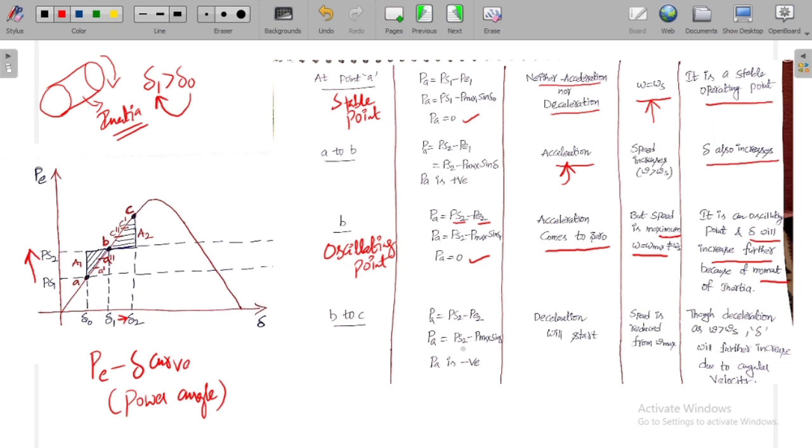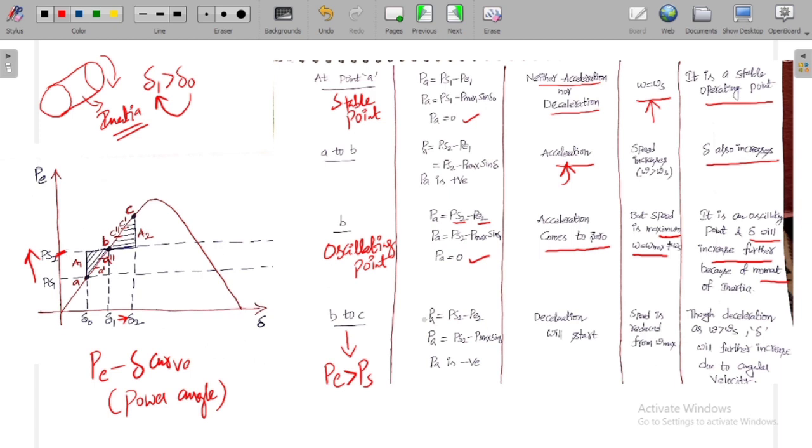In this region, the electric power is greater than the shaft power. Why? Because this is the shaft power, which is an increased shaft power. Beyond this point, if the operating point is moving, the electric power will be greater than the shaft power.